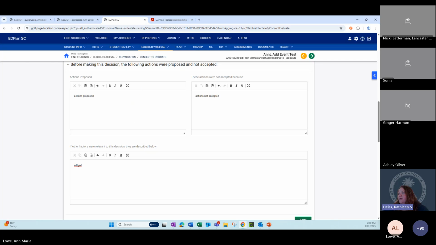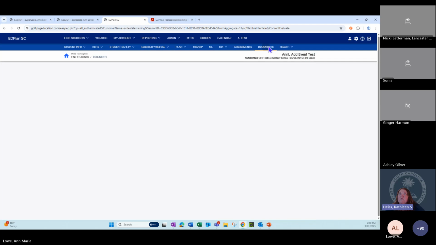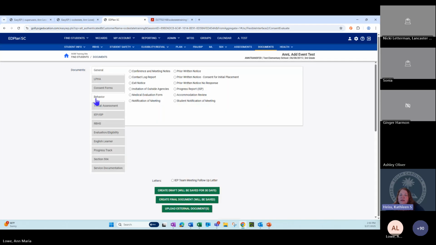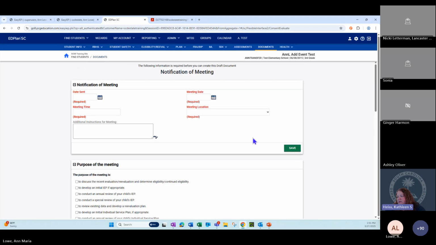Okay, all right. And then our next piece on our agenda for today is the MDR. In Enrich, you documented if it was a proposed removal for more than 10 consecutive days, or if the reason you were holding this was because the student has been subjected to a series of removals. There was not a place that we had that indicated in Ed Plan, so we are adding this into the notification of meeting. Ann's going to walk us through that.